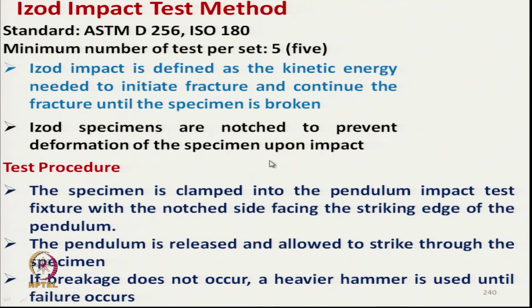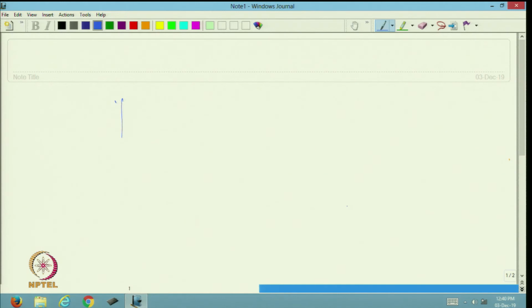So, here if we see the system, in IZOD impact testing, what we do here, this is the composite with a notch created. And another is the impactor; normally, let us draw it here.